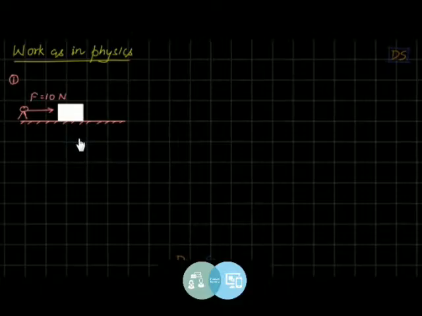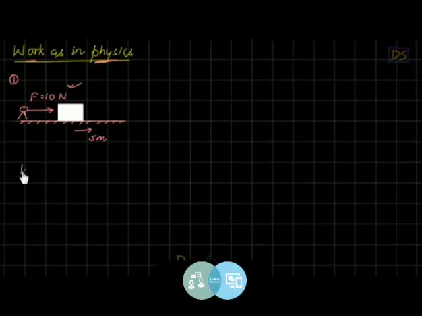So students, let us see what is the meaning of work according to physics. Let us see this situation to understand work. The situation is very simple, students. There is ground here, and on top of the ground there is a block kept. There is a person here, and the person is pushing the block ahead by applying a force of 10 Newton. You understand the situation? Now if the person is pushing the block ahead, the block may go ahead. So the block goes ahead by 5 meters. It is given to you.